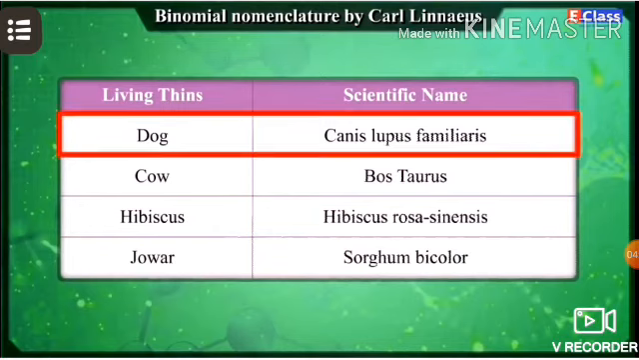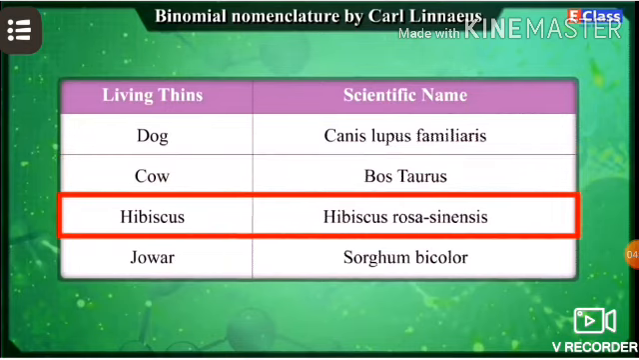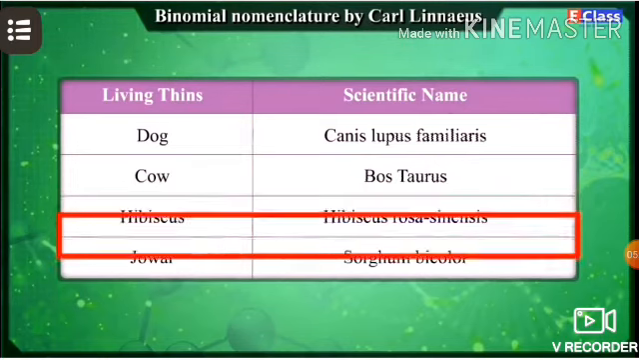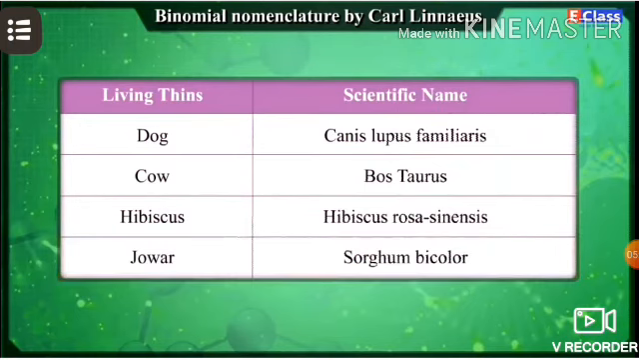Living thing: dog. Scientific name: Canis lupus familiaris. Living thing: cow. Scientific name: Bos taurus. Living thing: hibiscus. Scientific name: Hibiscus rosa-sinensis. Living thing: Jowar. Scientific name: Sorghum bicolor. Find out the scientific names of other animals and plants in your surroundings and discuss in class.